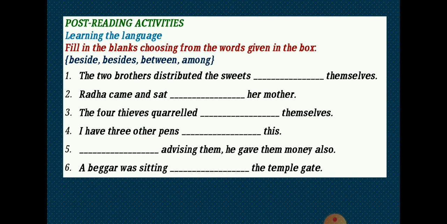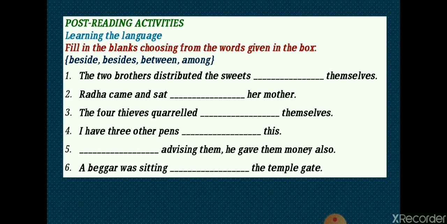Number four. I have three other pens dash this. It means I have three pens, and in addition to these three pens I have one more. So I have three other pens. The right word is besides this. Very good. Number five. Dash advising them, he gave them money also. So dear students, we have two actions, giving the money and advising.